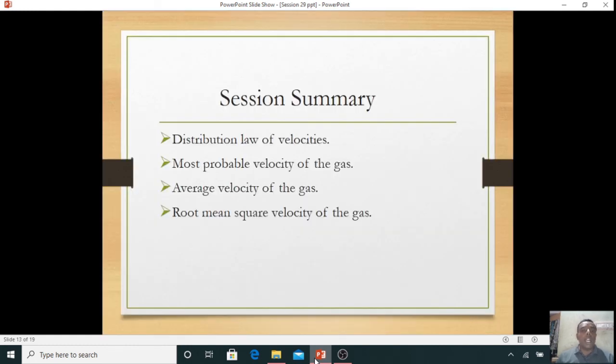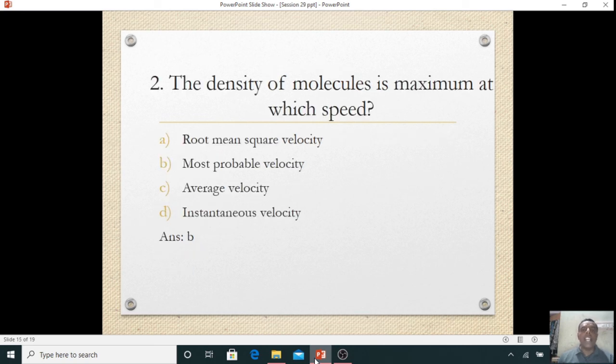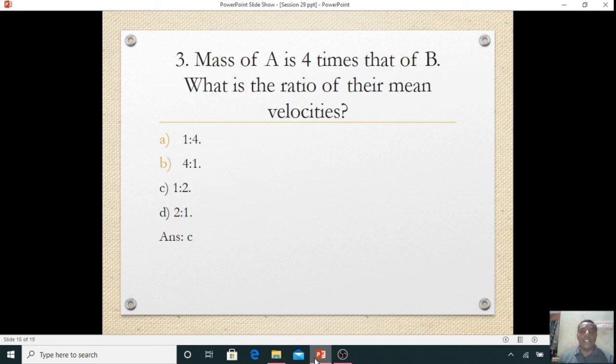Now, at the end of this session, we discussed the distribution law of velocities, the most probable velocity of a gas, the average velocity of a gas and the root mean square velocity of a gas. Now, the ratio of root mean square velocity to the most probable velocity is root 3 by 2. The density of gas molecules is maximum at which speed? It is the most probable velocity. The mass of molecule A is 4 times that of B. What is the ratio of their mean velocities? It becomes 1:2.